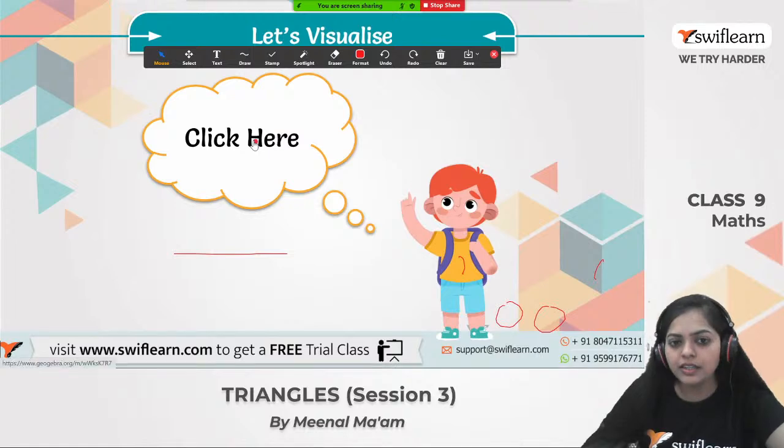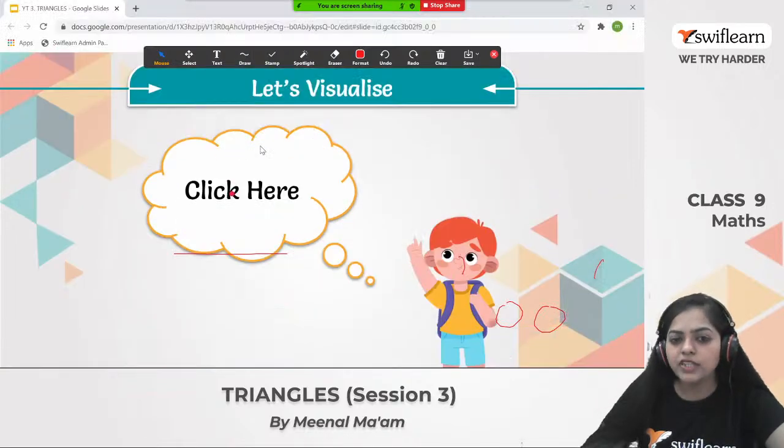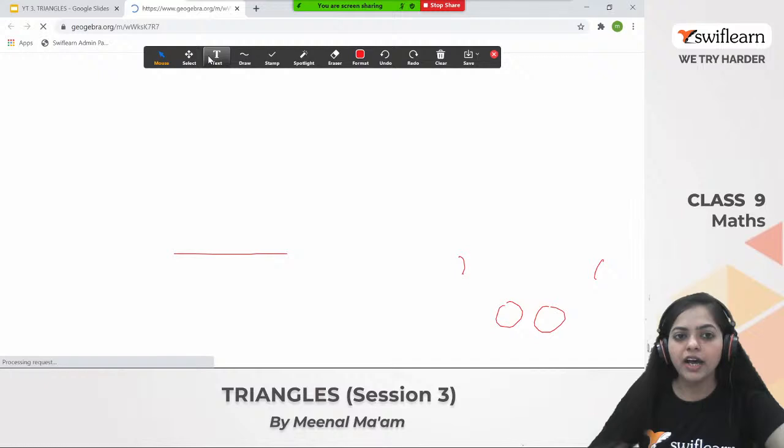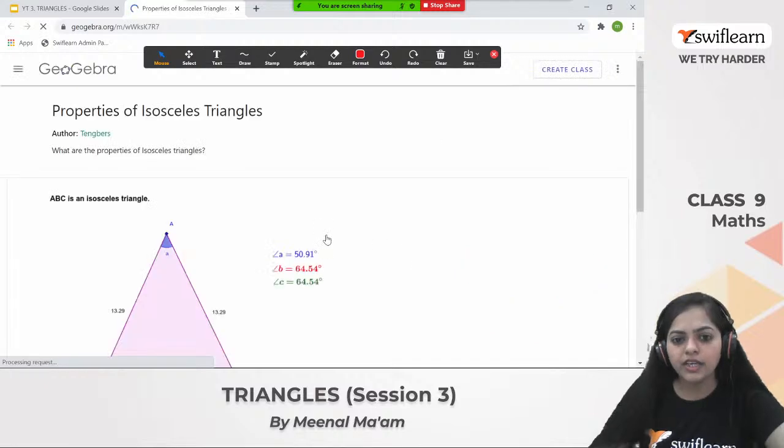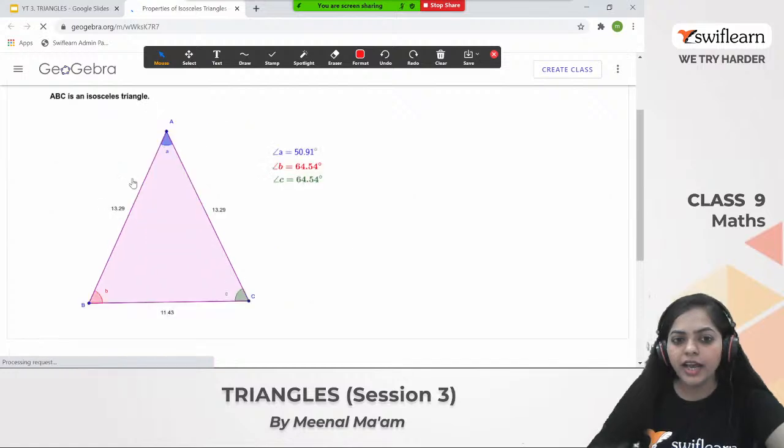Before that, let's visualize what an isosceles triangle actually means and how it looks. See here, ABC is an isosceles triangle. Here AB equals AC equals 13.29, and the side BC equals 11.43.